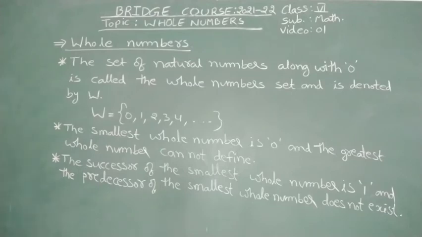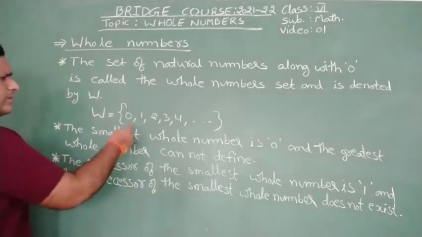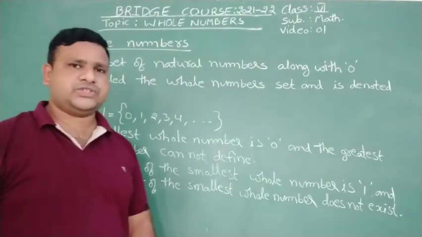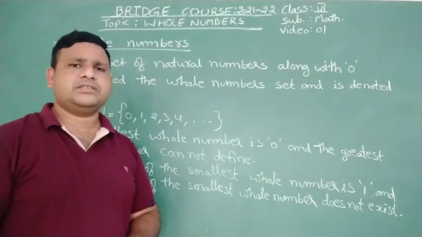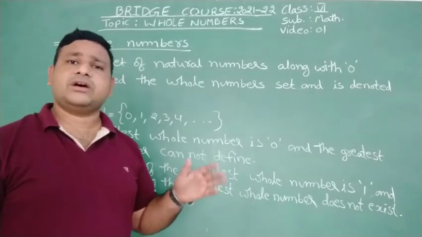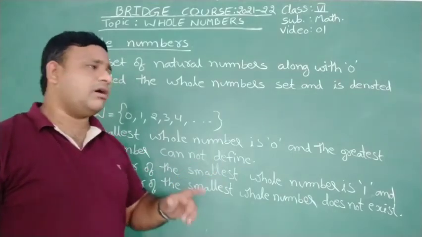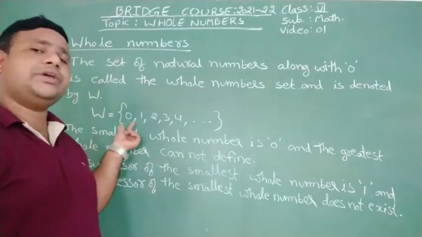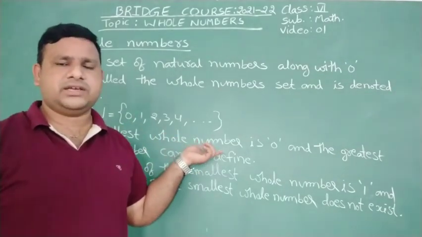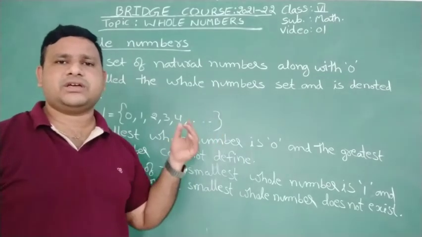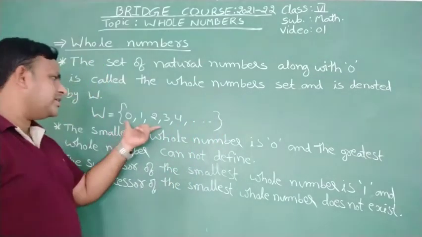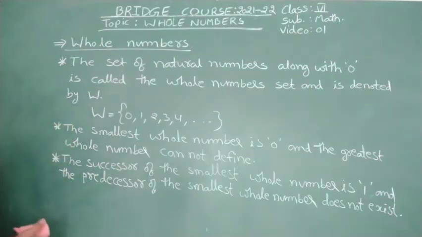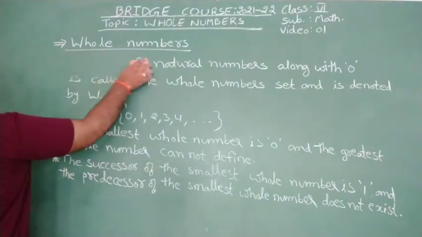All natural numbers are whole numbers because from 1 onwards, 1, 2, 3, 4, 5 and so on, those all are the natural numbers. That's why we can say all natural numbers are whole numbers, but all whole numbers need not be natural, because 0 is there in a whole numbers set. Except 0, rest of the numbers are natural. So including 0, this 0 is not natural, isn't it? So I will write that point also.